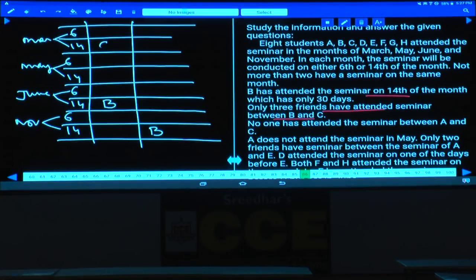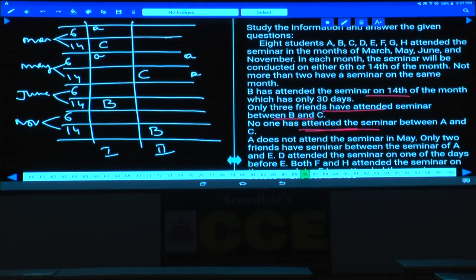And only 3 friends have attended the seminar between B and C. Between B and C, 3 persons, in the first case, and this is the second case. C is in the month of March 14, and here 3 persons means May 14. No one has attended the seminar between A and C. Then tell me what are the possibilities here? A and C must be consecutive. A can be either here or here, and in this case also A can be either here or here, because A and C must be consecutive.